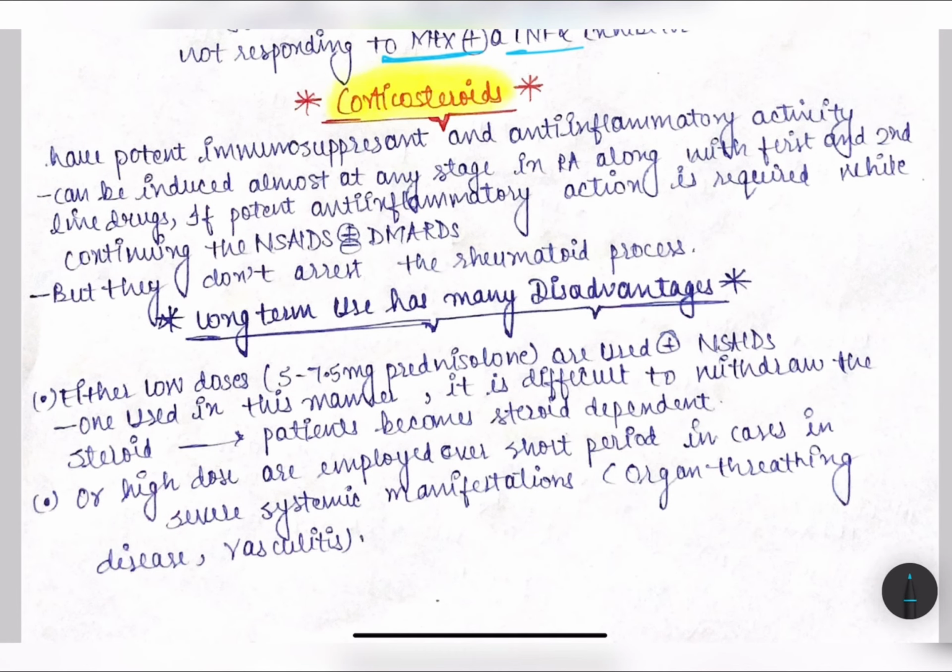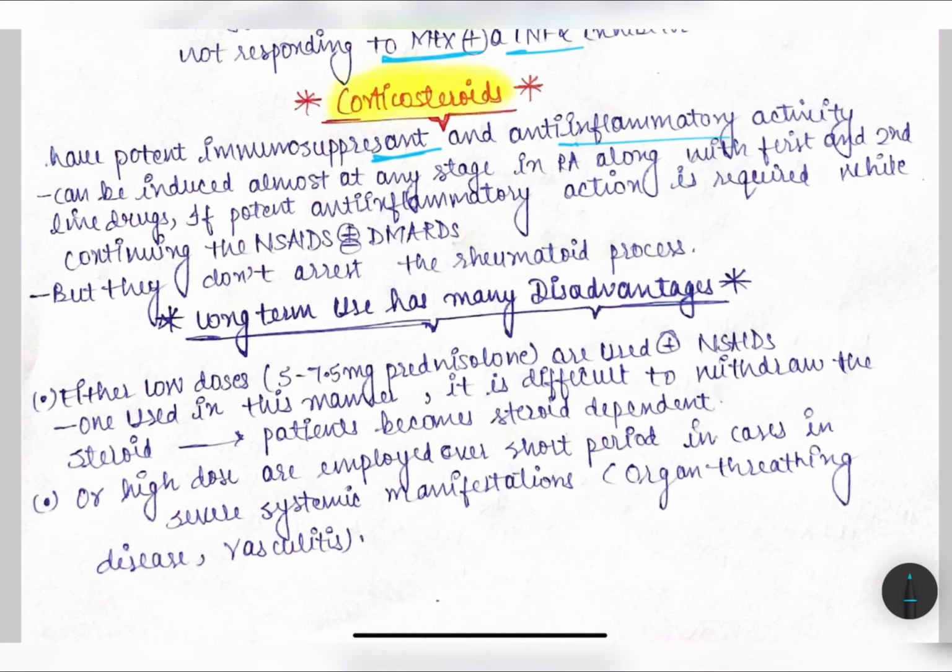They have potent immunosuppressant and anti-inflammatory activity, and they can be used at any stage of rheumatoid arthritis, mild, moderate, etc., with first and second line drugs, if potent anti-inflammatory action is required, while we can continue NSAIDs or DMARDs. But they don't arrest the rheumatoid process. They only give symptomatic relief, though joint destruction may be slowed and bone erosions may be delayed. And long term use has many disadvantages.